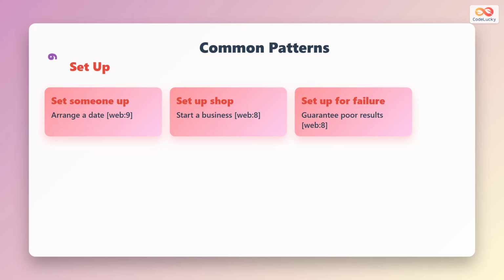Set someone up means arrange a date between friends. Set up shop means start operating a business location. Set up for failure means create conditions guaranteeing poor outcomes. These patterns extend the basic meaning into specific situations.